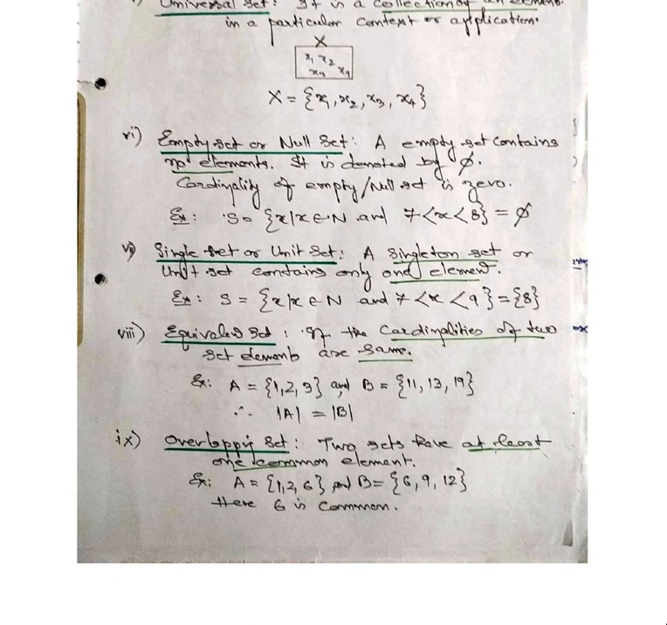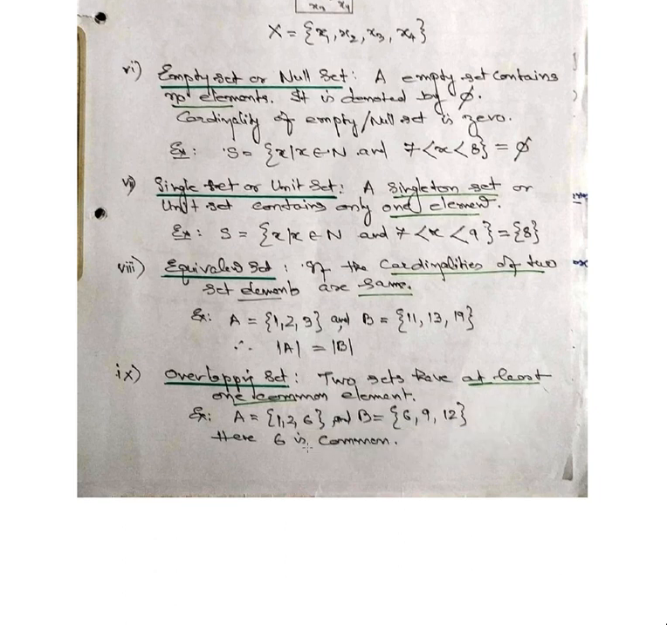Overlapping set. When two sets have at least one common element, that is known as an overlapping set. So here A is equal to 1 to 6, B is equal to 6, 9, 12. Now here if you see, 6 is common. Since 6 is common, this is known as an overlapping set.